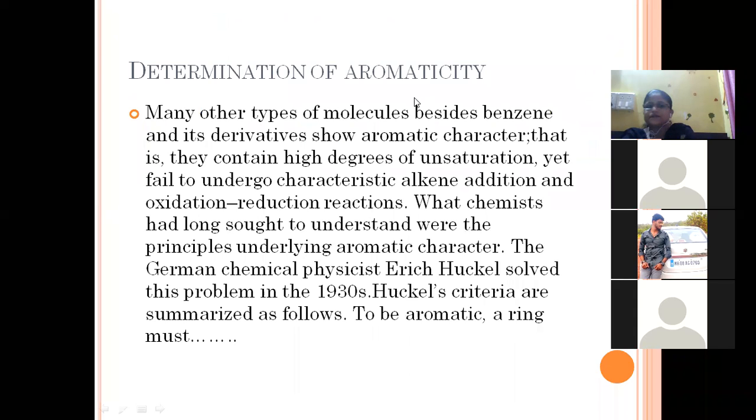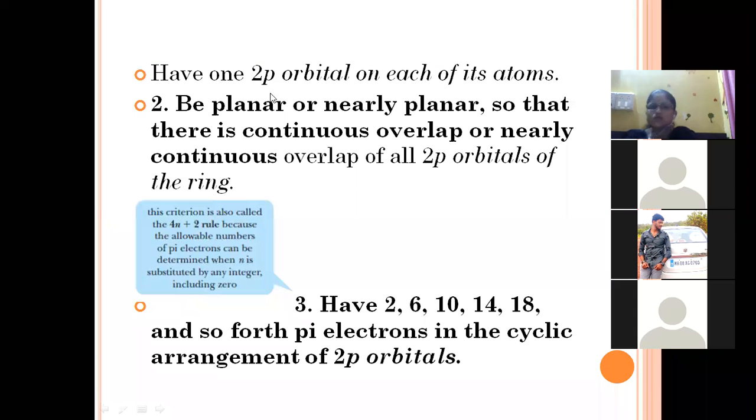Now, how can we determine the aromaticity of a compound? Many other types of molecules besides benzene and its derivatives are aromatic in character. That is, they contain a high degree of unsaturation, yet they fail to undergo characteristic alkene addition and oxidation reduction reactions. But the principle underlying aromatic character was given by a clever physicist, Huckel, who solved the problem of determination of aromaticity in a compound. Now, these rules we have already discussed. We will just review them again.